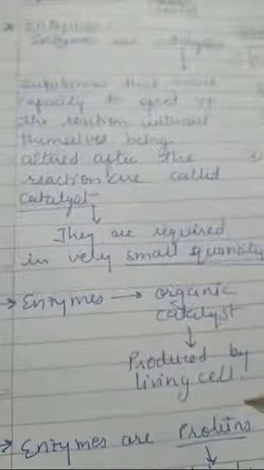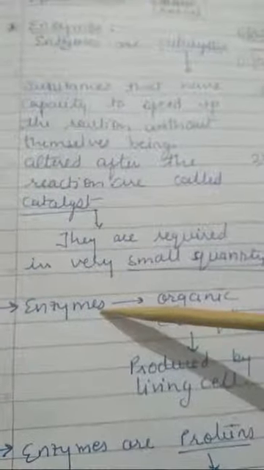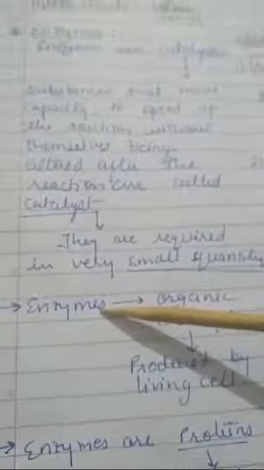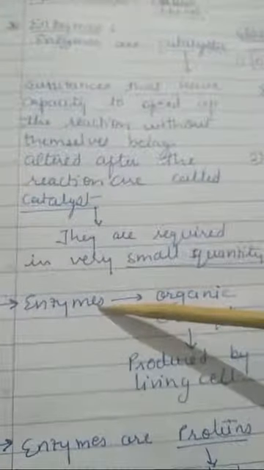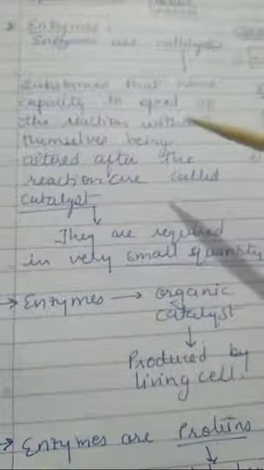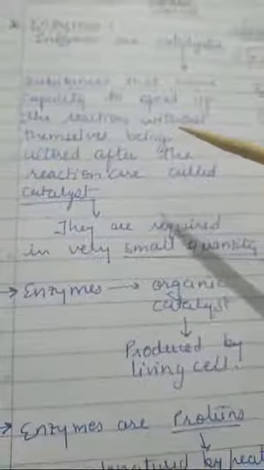Those catalysts are called enzymes. They are organic catalysts. They are produced in the living cell and they are highly specific in their function, and they can speed up the reaction at body temperature and a given pH in an effective and optimal manner. So enzymes play a very important role because they carry out the reactions of the body at optimal temperature and pH inside our body. Now these enzymes are proteins.